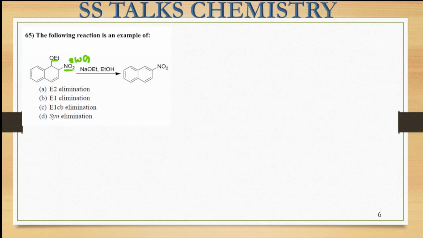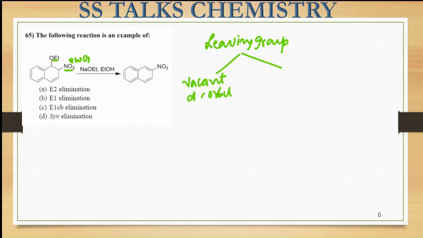These are the two conditions that you should remember for the leaving group. Either the leaving group should contain vacant d orbitals, like you can see, you have the Cl, Br, I negative.